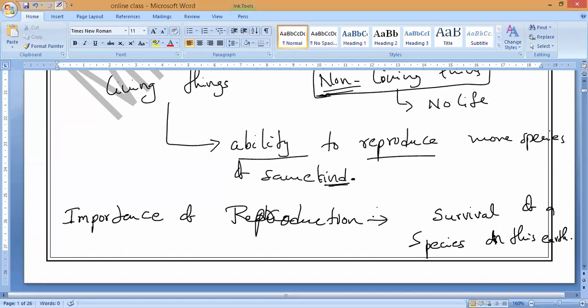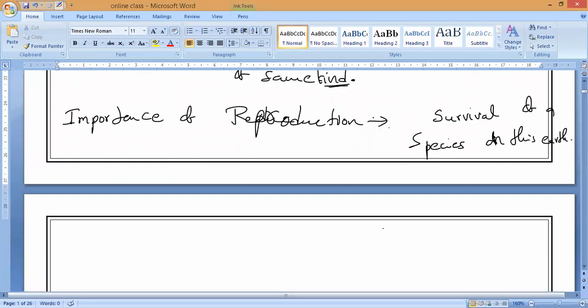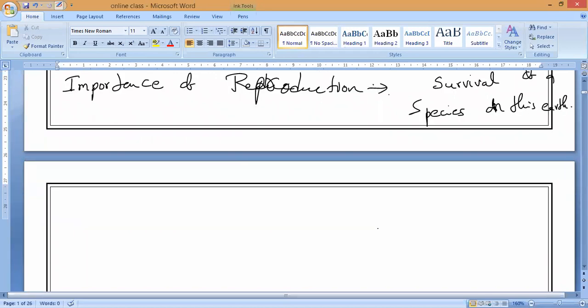So now if you observe here, all the living organisms produce more organisms of their same kind to maintain the life of their species on this earth. You can take humans, for example. It will start with the ancient people. It will start with some family, say this is my family. So then this family, what will happen? They may produce babies. What kind of babies will they produce, guys?